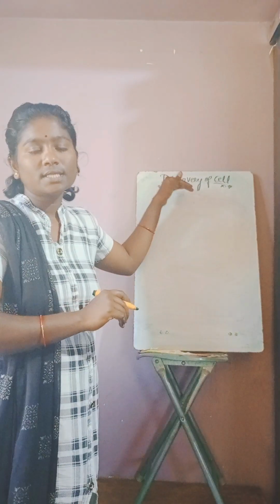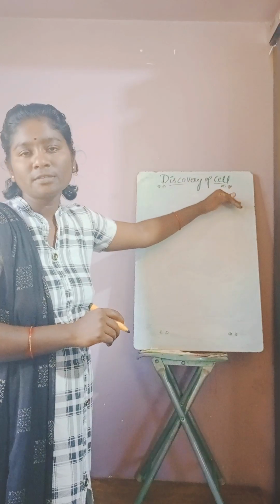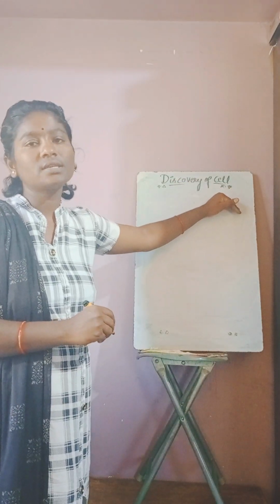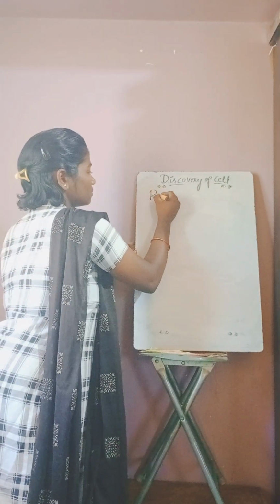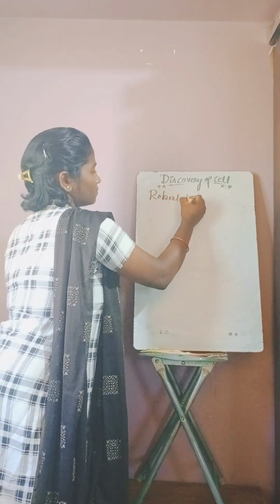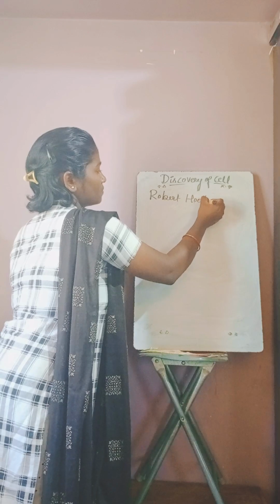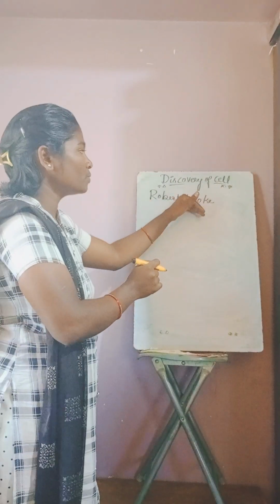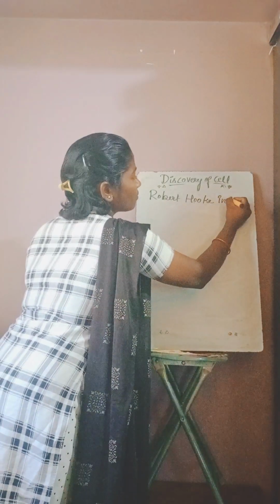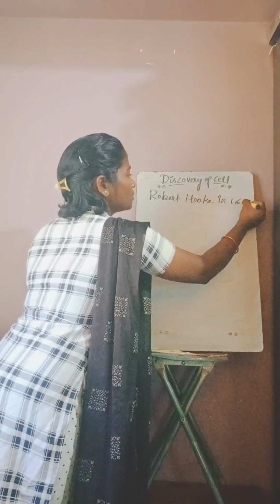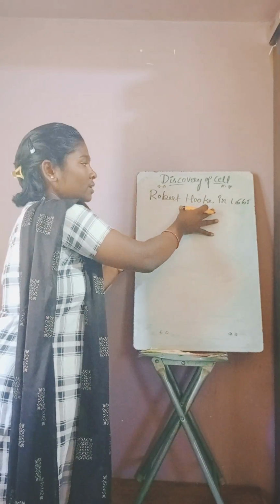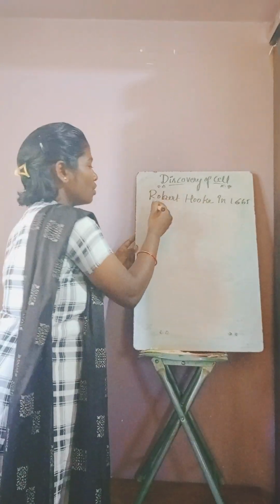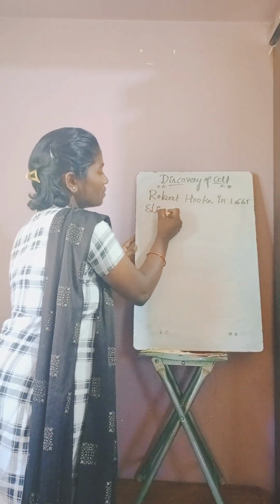So we will see the discovery of cell. The cell was discovered by the great scientist named Robert Hooke. He is a great scientist who discovered the cell in 1665, where he observed the cell from slices of cork.